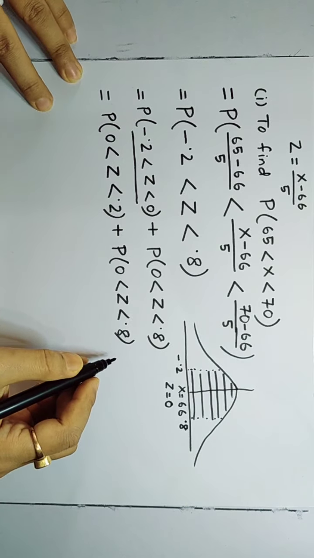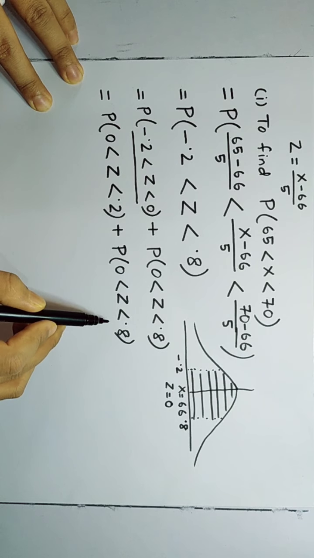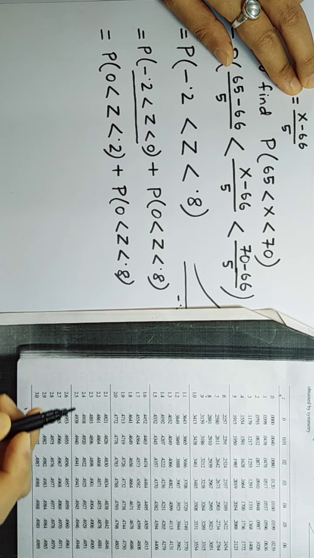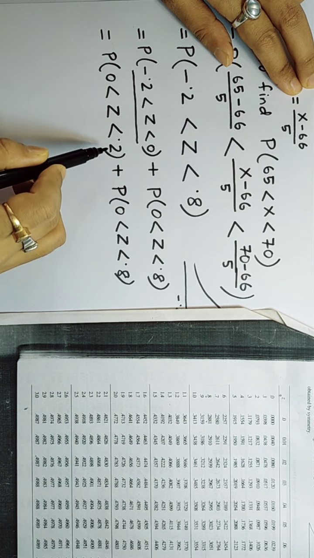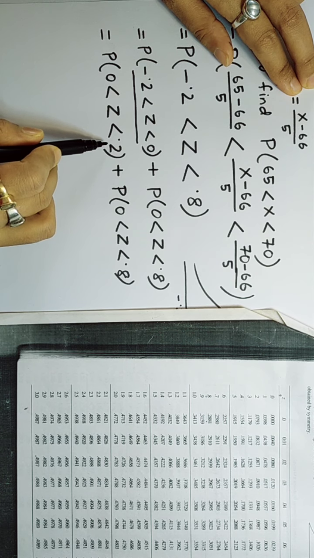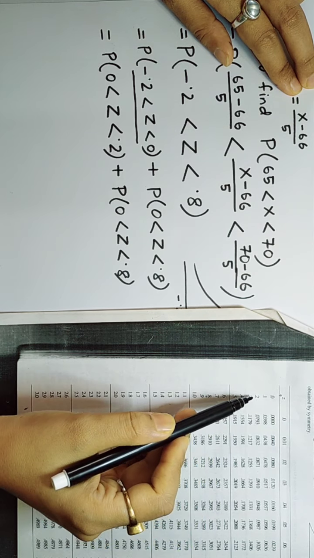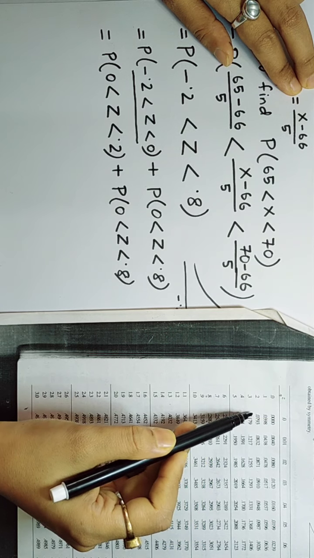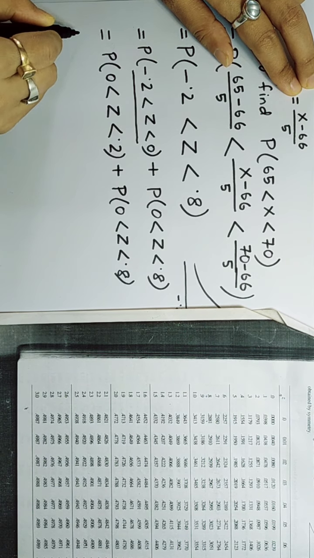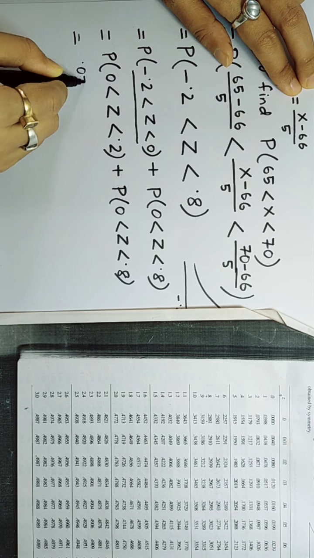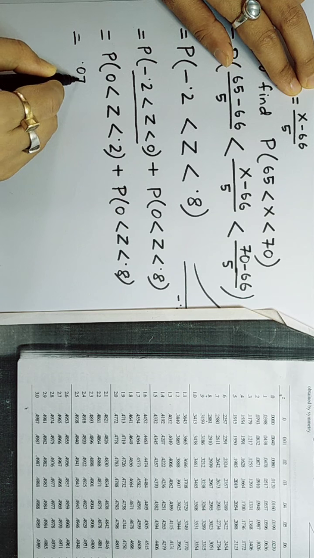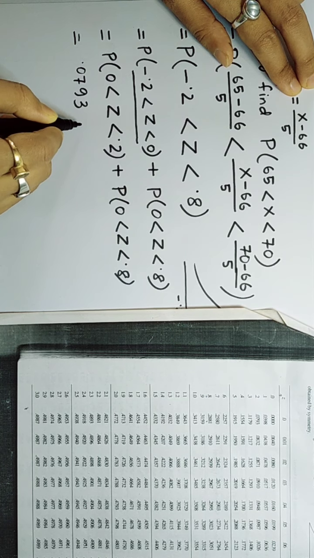Now we will see the table to find these values. From the table, in the left column, the first interval, you have 0.2. So z 0.2, 0 decimal place, this value is 0.0793. So this is the area of the probability ranging from 0 to 0.2, that is 0.0793 from the table.